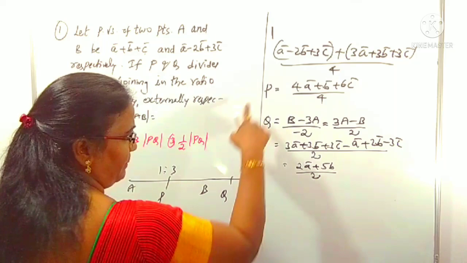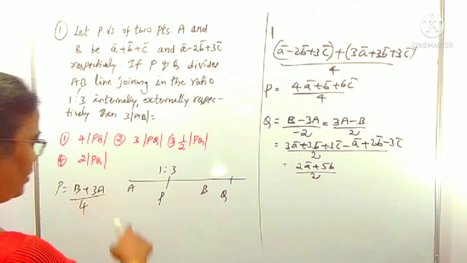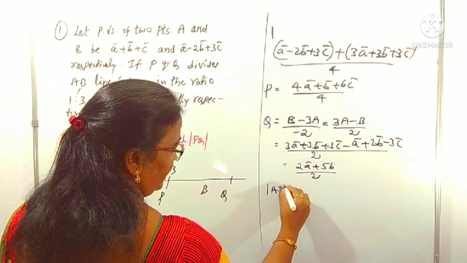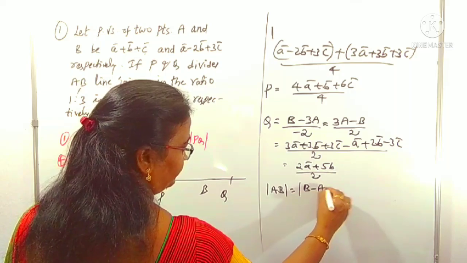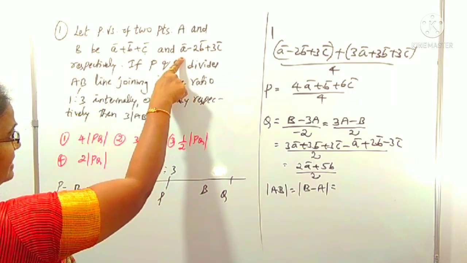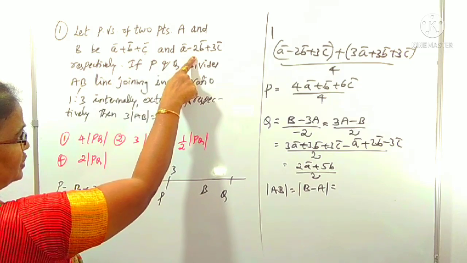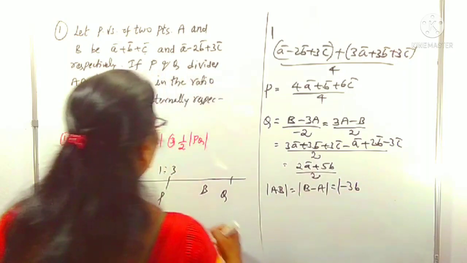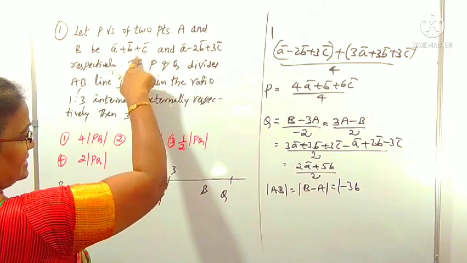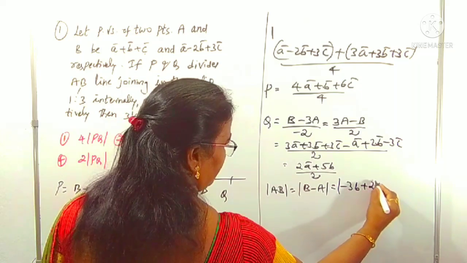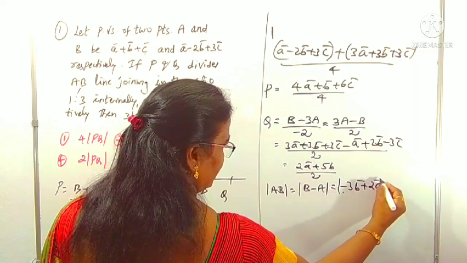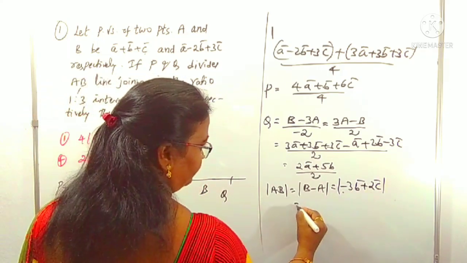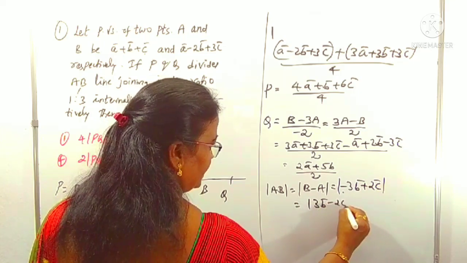This is Q. P point you know, Q point you know. We want mod AB related to mod PQ. Mod AB I am collecting first. Mod AB means what? Mod of B minus A. So B minus A subtracted, A minus A cancels, minus 2B minus B is minus 3B, and 3C minus C is plus 2C. This is minus 3B plus 2C. By taking the minus common here, mod of 3B minus 2C. This is AB.